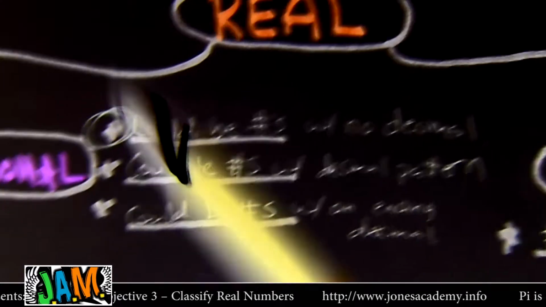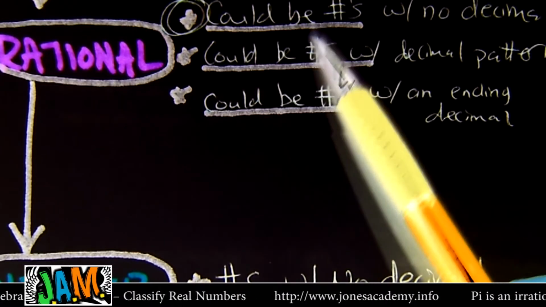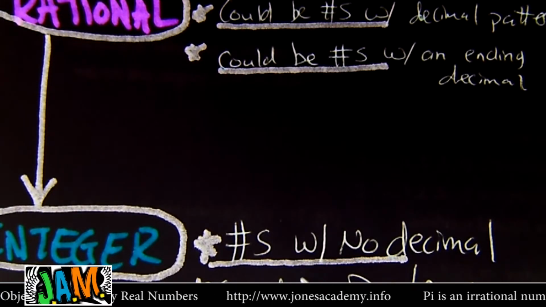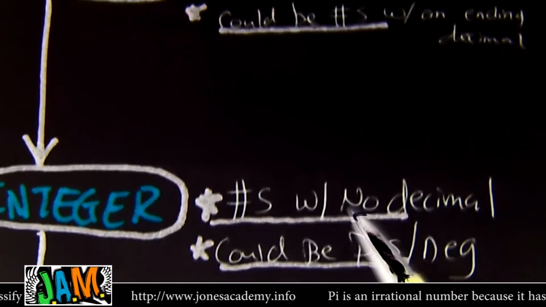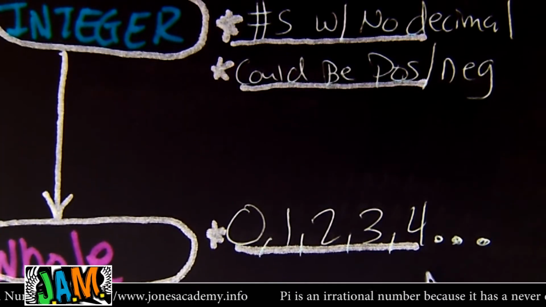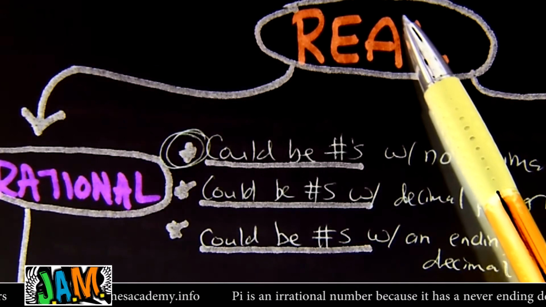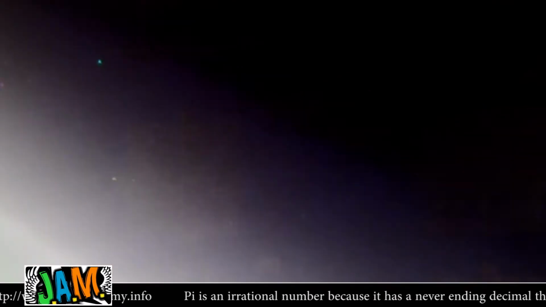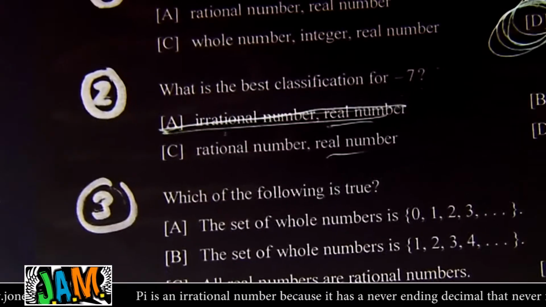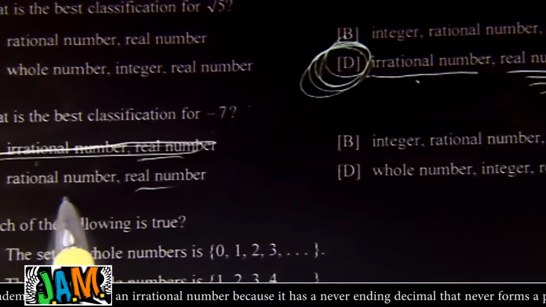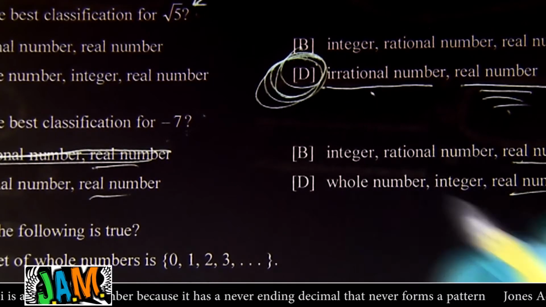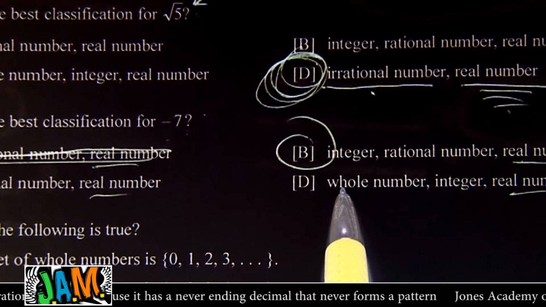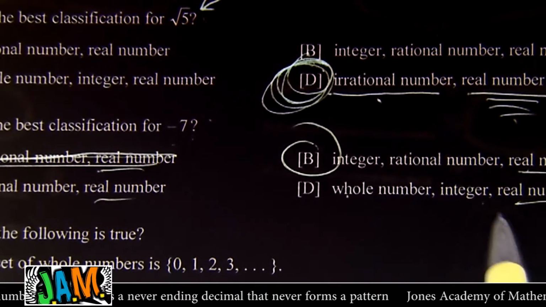Negative 7, is it real? Yes. Is it rational? It has no decimals, so yes. Is it an integer? Well, it has no decimals, so yes. It can be positive or negative. It's an integer. Then would it be a whole number? No. But you do need to say it is real, and it is rational, and it would be an integer as well. So let's find that one. This is an okay answer, but this is the better answer. It is real. It is rational. It is an integer. But it is definitely not a whole number, and they didn't even include rational in there.